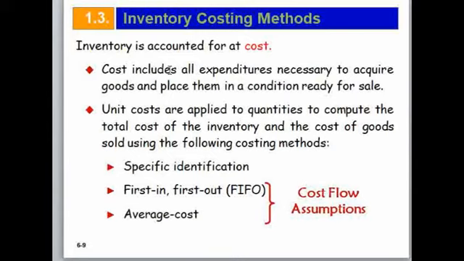Okay, we can say. So in order to determine the total cost of the inventory, the unit costs are applied on the quantity. The cost of goods sold can be determined using different methods here: specific identification method, first in first out method, and average costing method. First in first out (FIFO) method and average costing method are the most common costing methods, or cost flow assumptions, to determine the cost of an inventory.